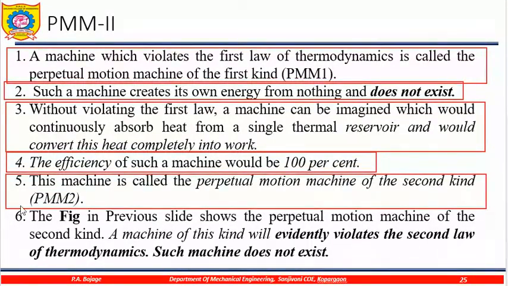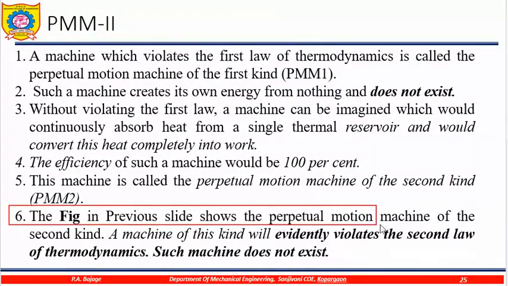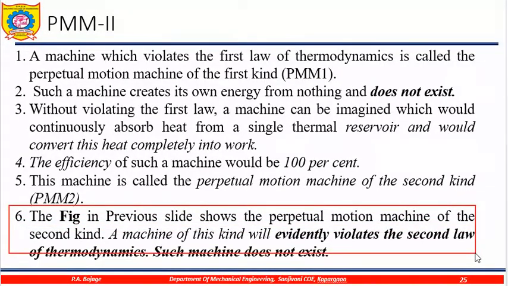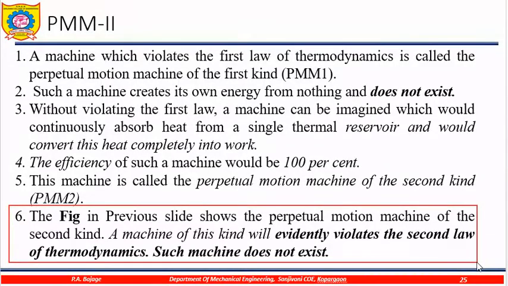In the figure in the previous slide, it shows that a perpetual motion machine of the second kind will evidently violate the second law of thermodynamics, and again such a machine does not exist in practice. Okay, the meaning is what?